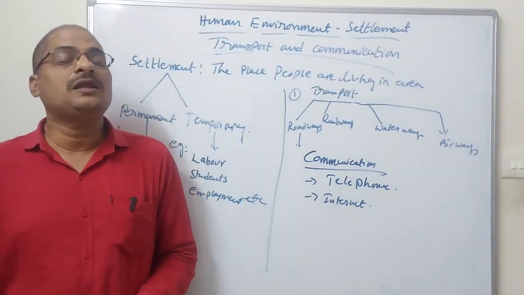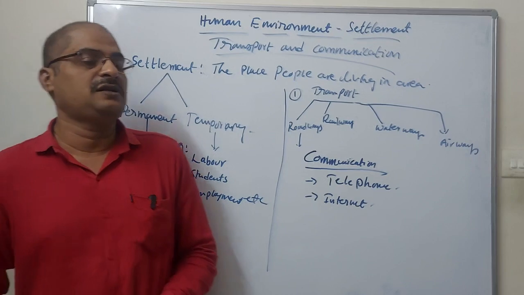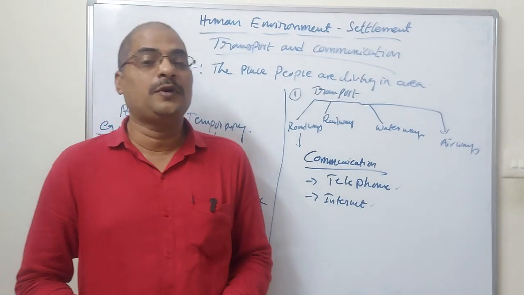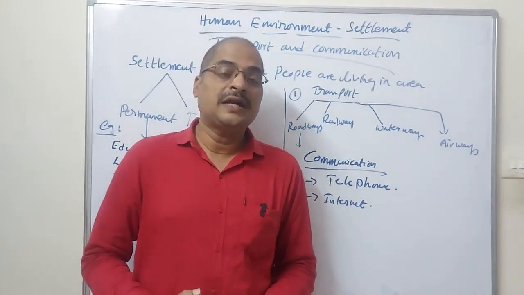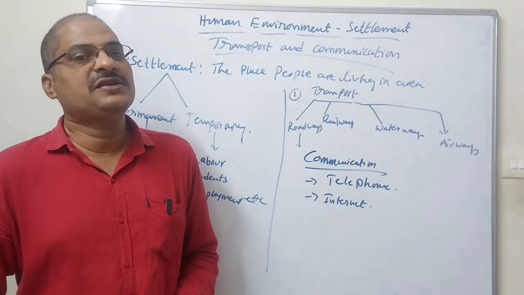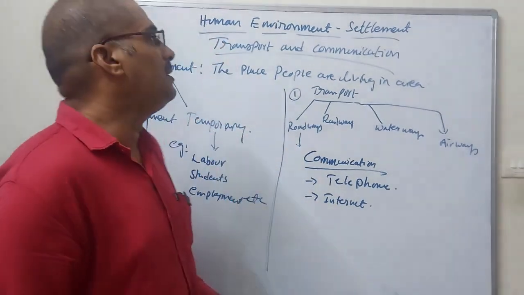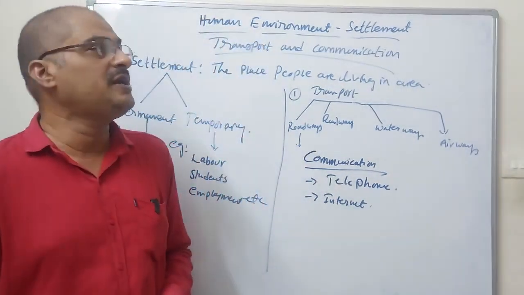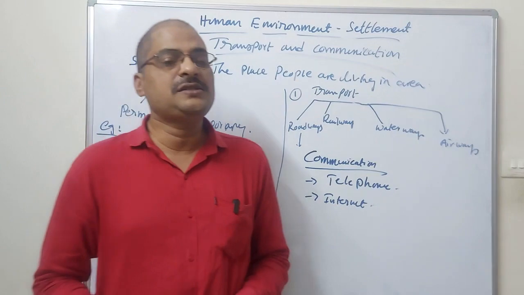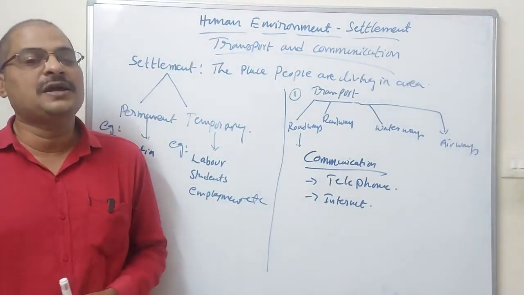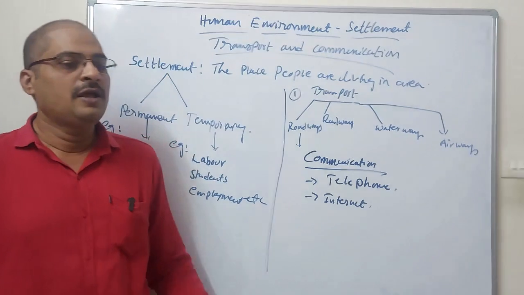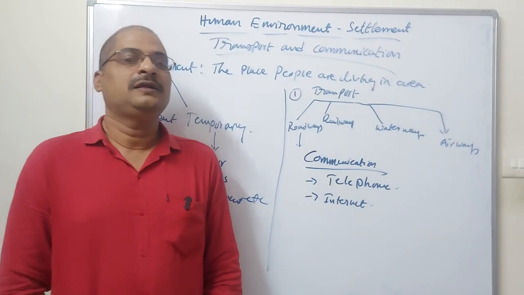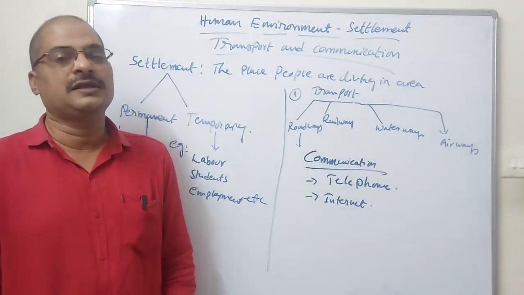And all this communication and transportation is useful for the settlement of people and the economic development of the country. It is very, very important. So in our lesson, human environment, settlement, and transport and communication are the very best examples. There are many examples about the telephone and internet. All these things relate to this lesson. Thank you.